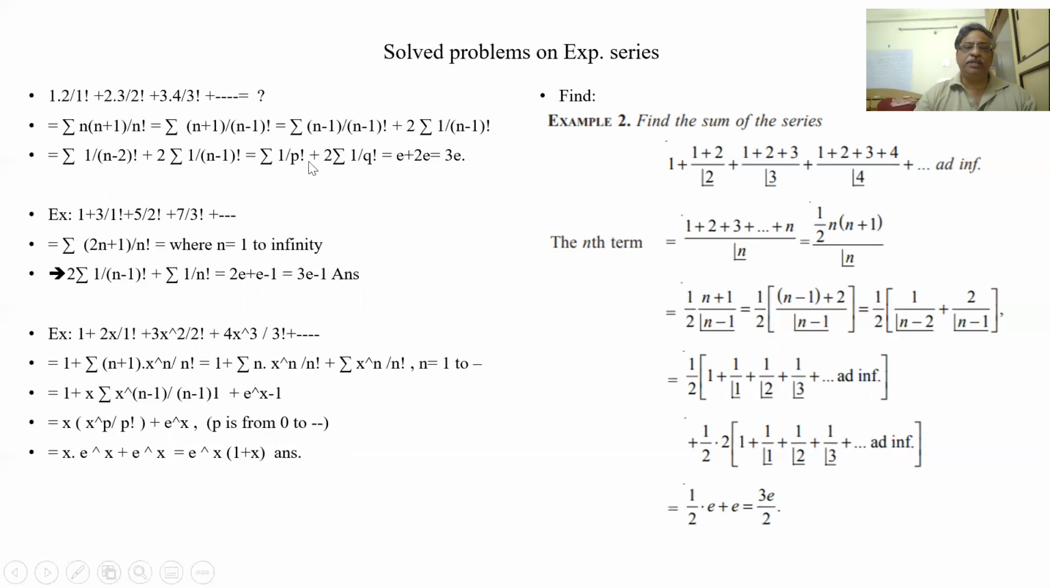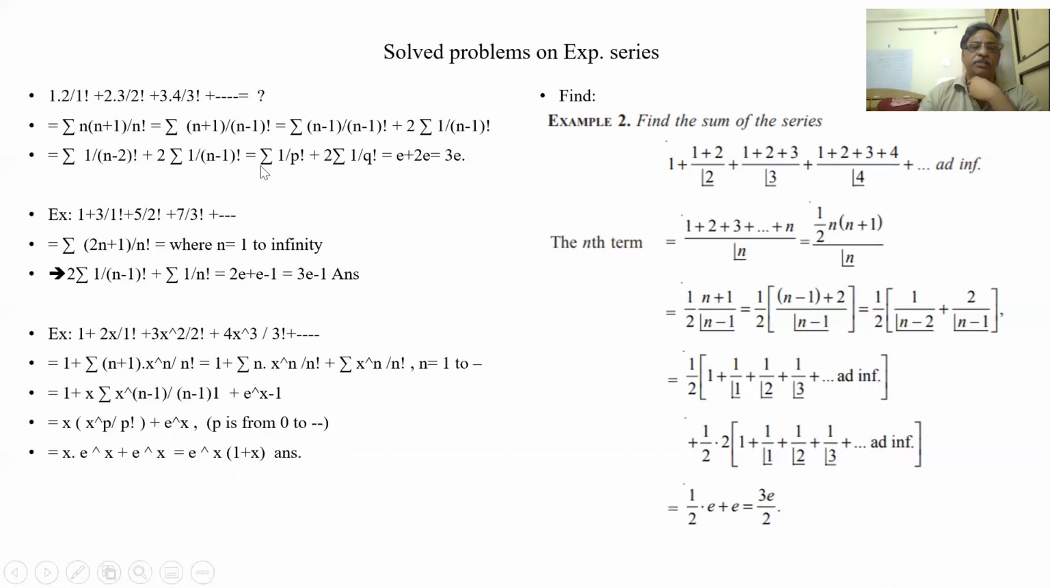What are P and Q I have written? Here, suppose n minus 2 is P. Then what does P start from, if n starts from 2? P starts from 0. If n starts from 1, what does Q start from? Q starts from 0. So sum from 0 to infinity of 1 by P factorial is e. This is also e plus 2e, 3e.